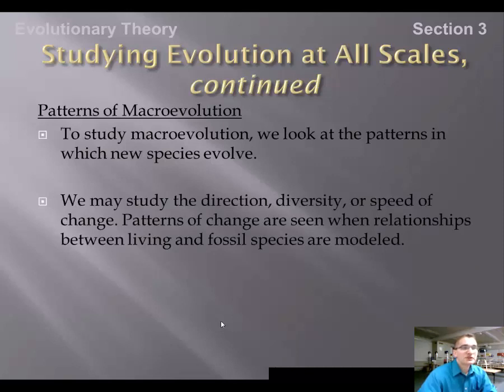So we study the direction, diversity, or speed of change. Patterns of change are seen when relationships between living and fossil species are modeled. So we look for what a fossil species looks like, and how it is similar or different from species that live today. And so scientists make predictions based on what they see in the fossil record.